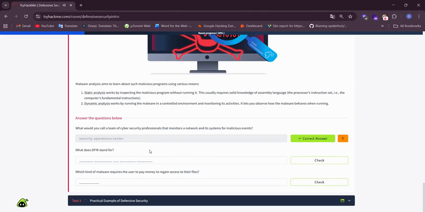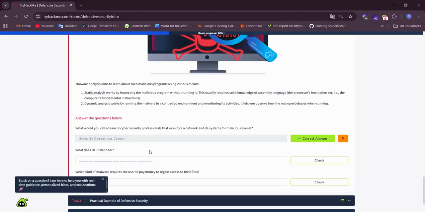What does DFIR stand for? DFIR is Digital Forensics and Incident Response, and these professionals investigate malicious events, logs, and so on, and prevent the malicious attacks, hacker attacks. Okay.